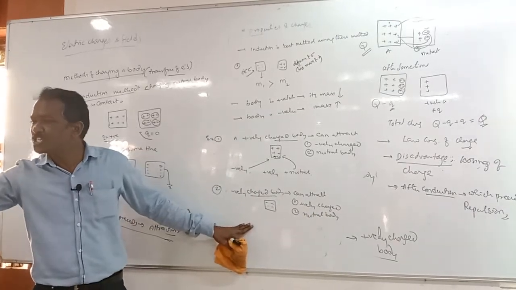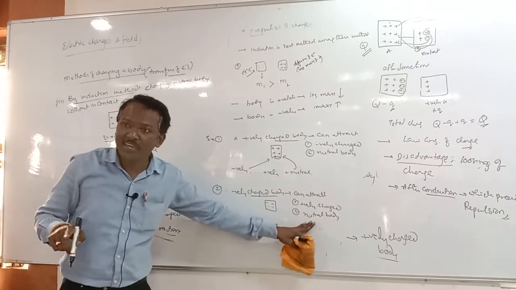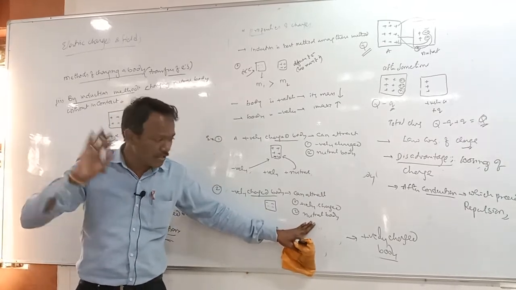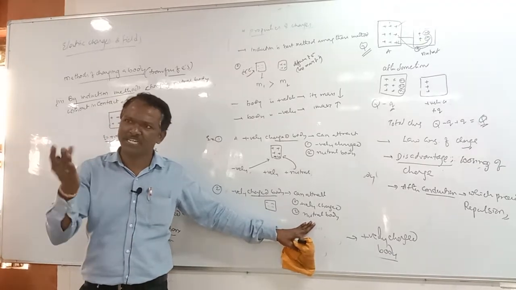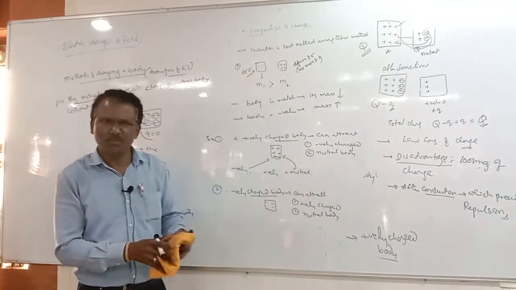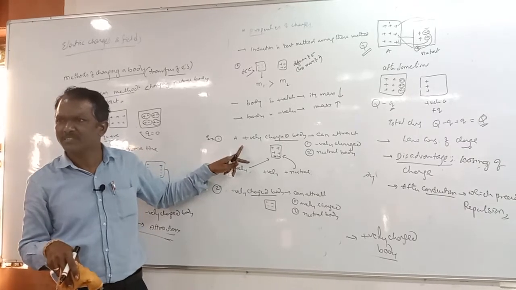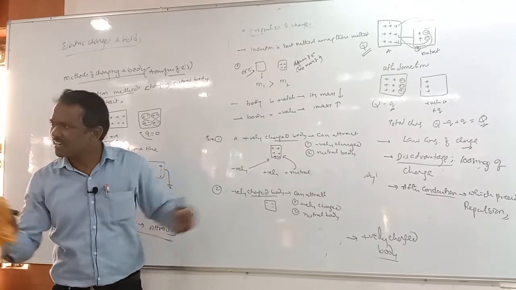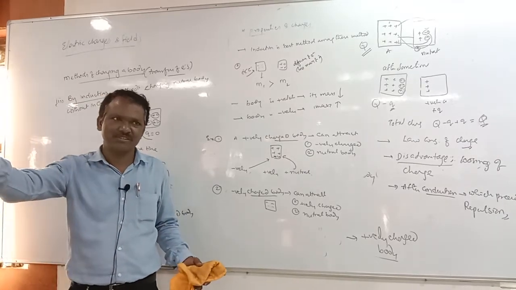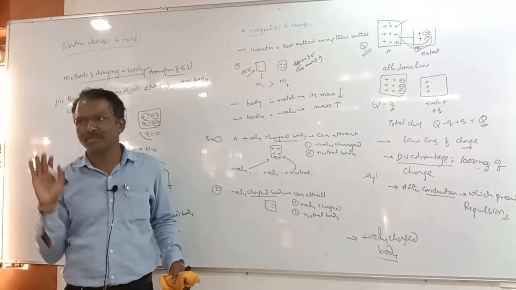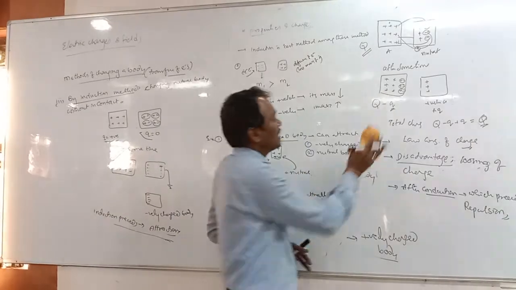Due to induction a neutral body can be attracted, or an opposite charge also, if it is there, it can attract. Here also in both cases you can observe that it is attracting if the body is either unlike charge or neutral.